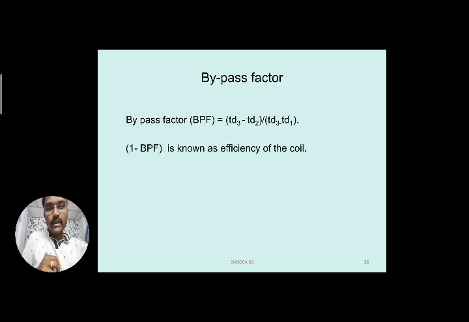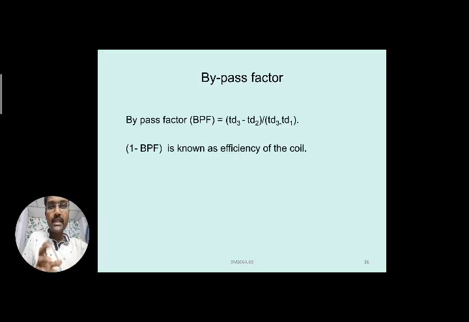Now the bypass factor we can find by using these temperatures, that is (TD3 minus TD2) by (TD3 minus TD1). If you know the temperature recordings TD1, TD2 and TD3, then by using this bypass factor formula, TD3 minus TD2 by TD3 minus TD1, we can find the bypass factor.